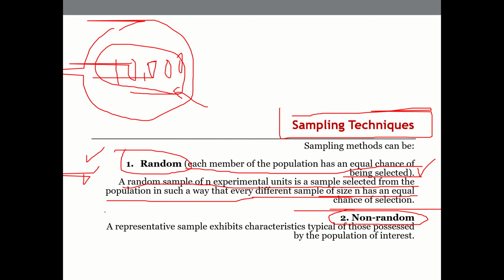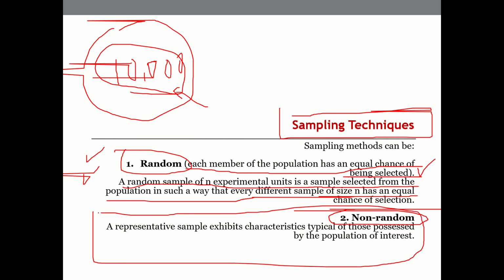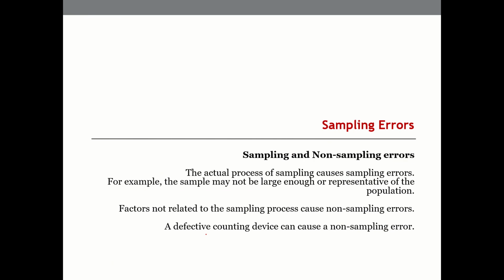Whereas in the non-random sampling technique, only a representative sample will be taken. A representative sample exhibits characteristics typical of those possessed by the population of interest. This is a technical definition that I put up so that we stick to the definition, but I'll explain what that is.